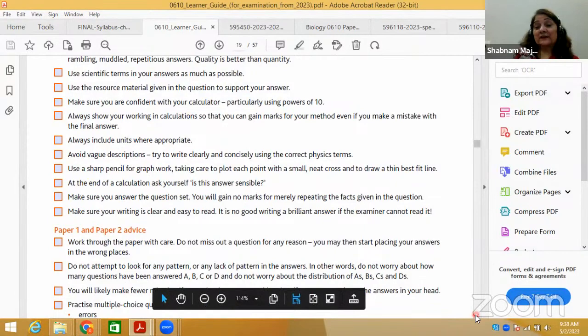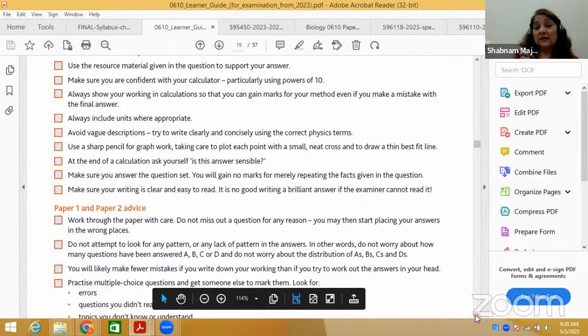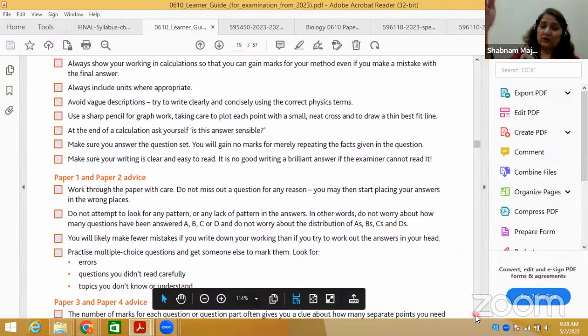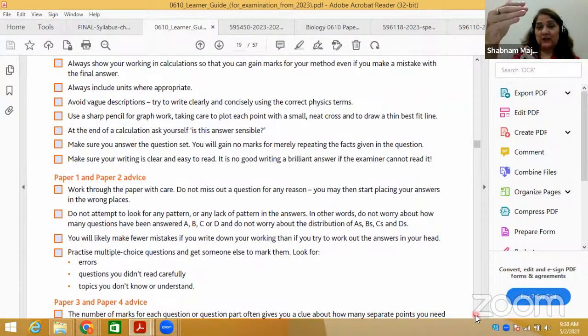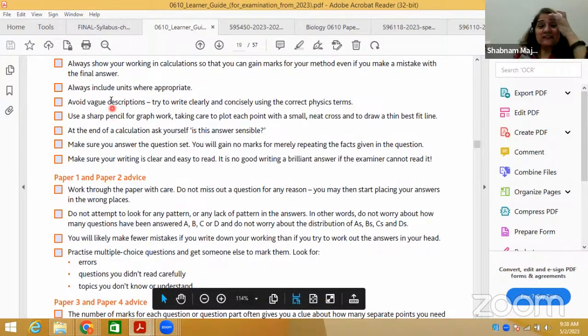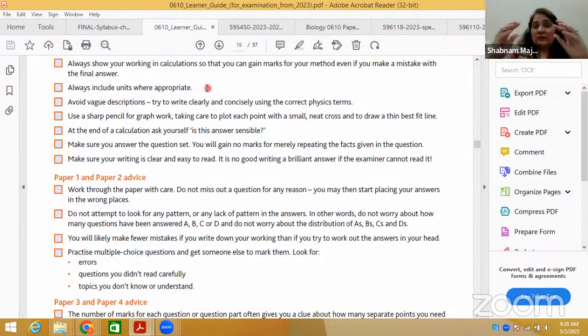Because if you do something wrong, they will give you marks according to your calculation and your answer. It depends. And always include units. Units are very important. I will come to the ATP paper later, but units are everywhere. Whenever you have a graph question where you have to describe and explain, units are very important.